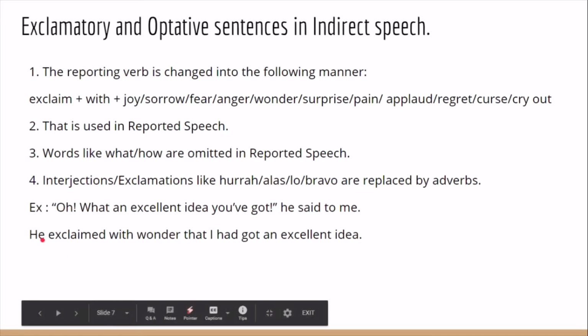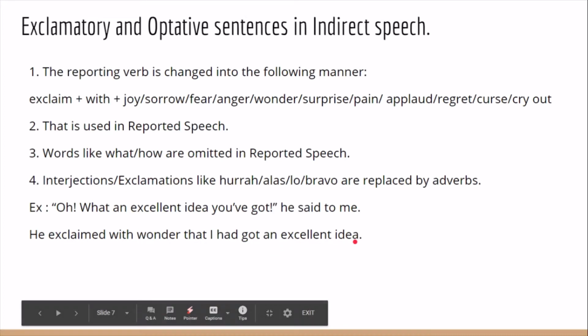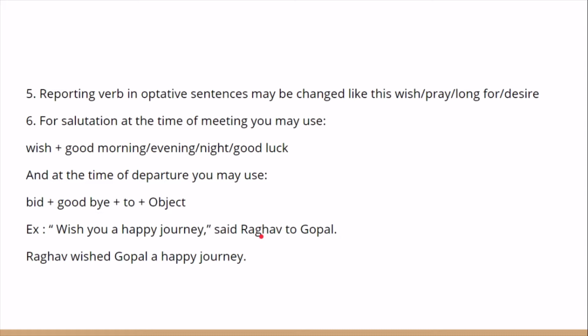So he exclaimed with wonder that I had got an excellent idea. And now coming to optative sentences.